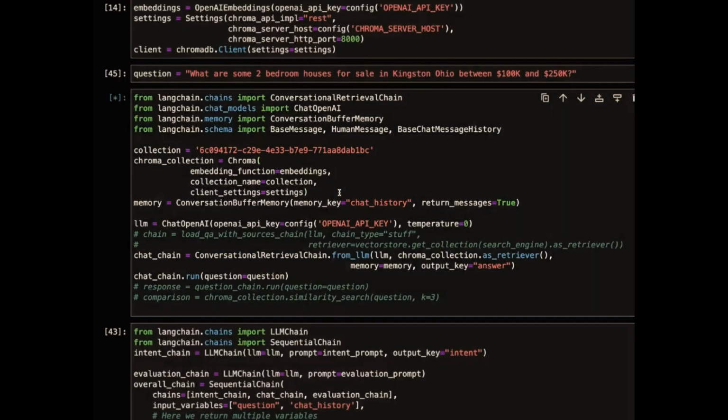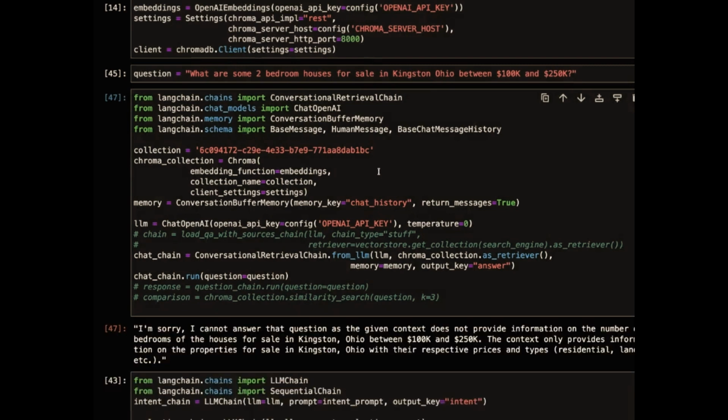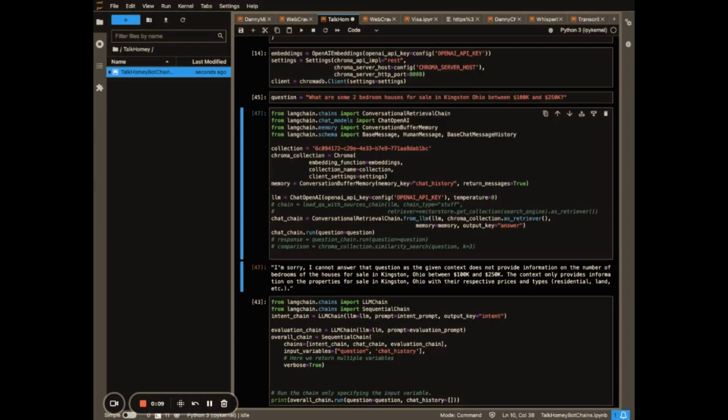Perfect. Number two is we actually want to use the context available to find an answer to the question. And from there, I'm going to query my vector database. So if you watch previous videos, I'm a big fan of Chroma. That's the one I've been using. And I'll go ahead and pass this into another chain that actually knows how to answer the question, pulling in the context from the correct Chroma collection. So that part is step two.